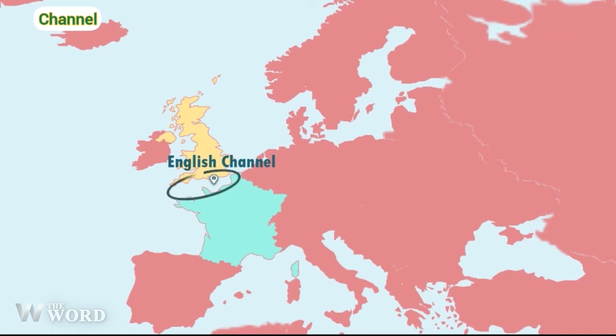The English Channel runs between two countries, England and France. It is 560 kilometers long and 34 kilometers wide at its narrowest point. The English Channel has long served as a natural barrier between England and the rest of Europe.